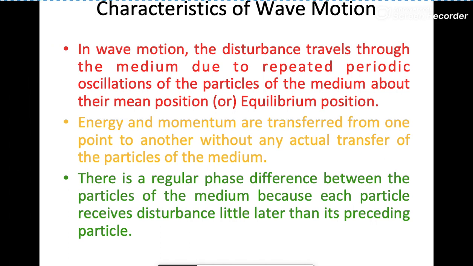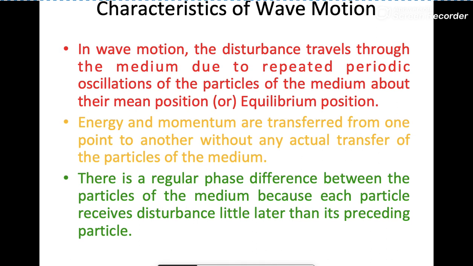Now, characteristics of wave motion. In wave motion, the disturbance travels through the medium due to repeated periodic oscillations of the particles of the medium about their mean position or equilibrium position.